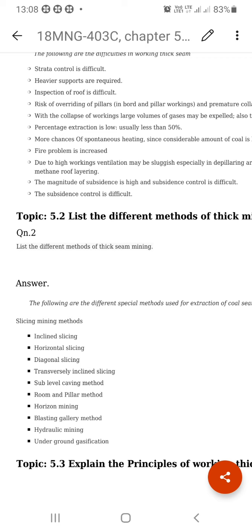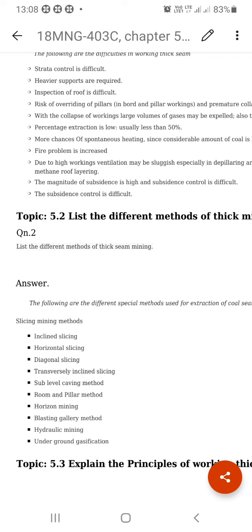Fire is more likely, and explosion also. When firedamp, the methane, is present at more than 5.4%, it is liable to explode. It explodes when it mixes with oxygen in the right percentage. An explosive mixture is formed, which explodes very violently. So the chances of explosion are very high, and the fire problem is also there.